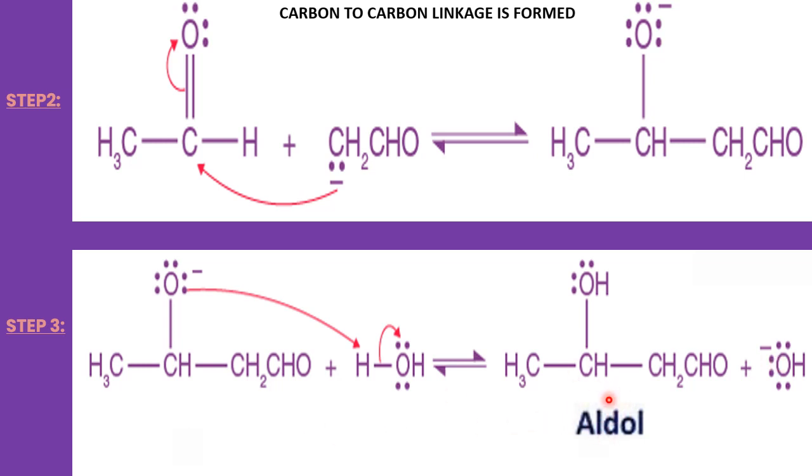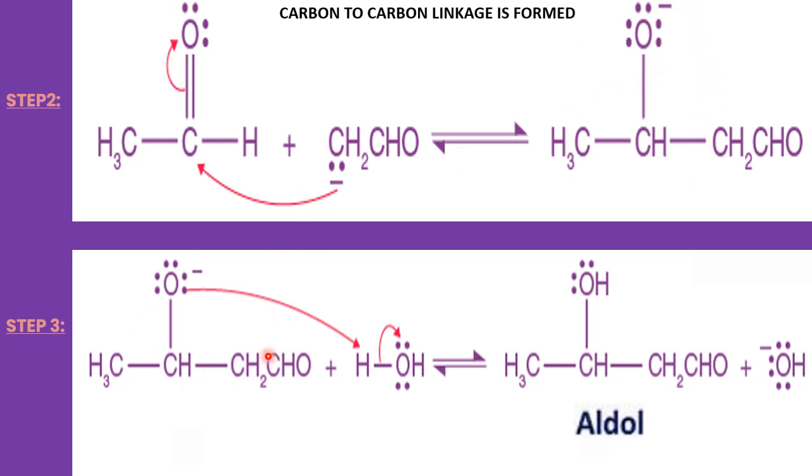In the first step, deprotonation takes place and the enolate ion is formed. And in the second step, this is a nucleophile, a negatively charged group, right? The nucleophile is added to the acetaldehyde, so nucleophilic addition takes place to form the alkoxide ion.